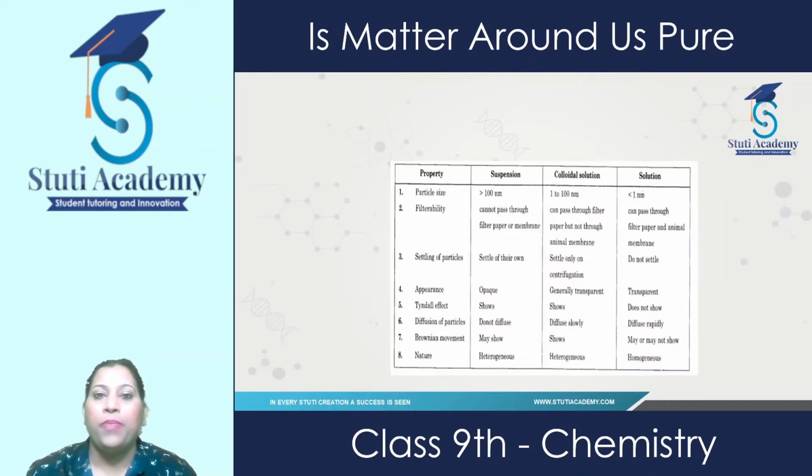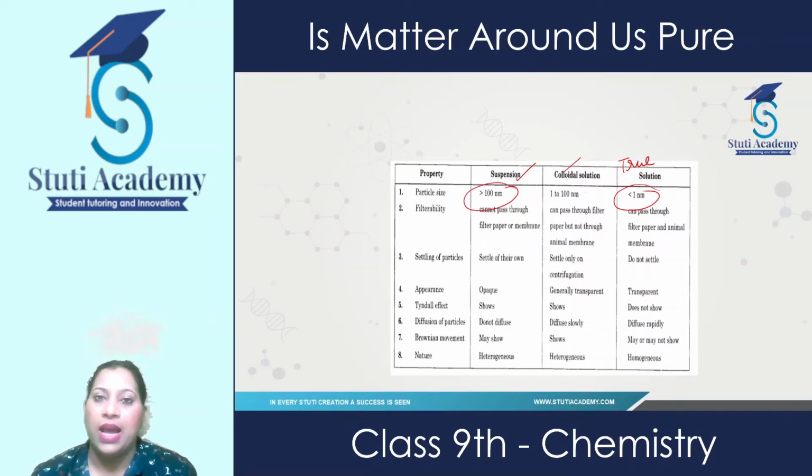Now these are the properties of the three main types of solution: suspension, colloidal, and true solution. If we talk about particle size, suspensions have bigger particles than colloidal, and the minimum size of particles is present in true solution. That is why they are homogeneous. Suspension cannot pass through filter paper.